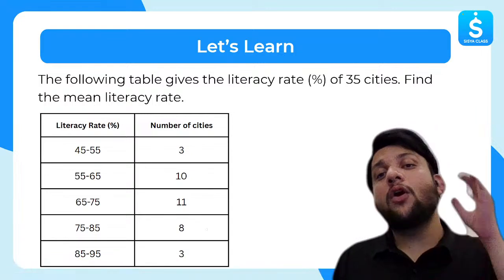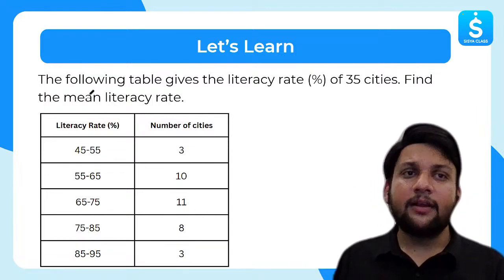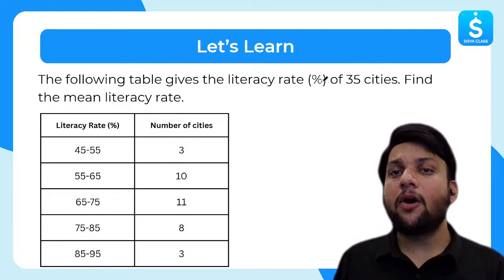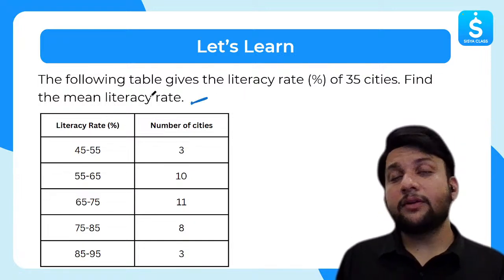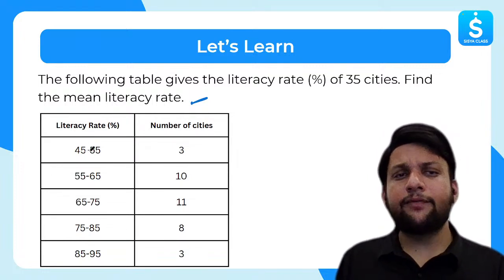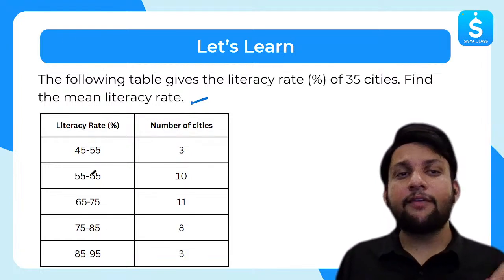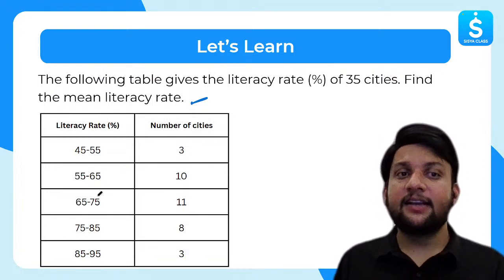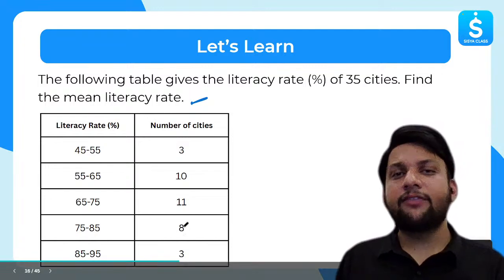Okay. Now, but if we have continuous data, how will I find the mean? So let's look at this question. The following table gives the literacy rate of 35 cities. So we have 35 cities. We have to find the mean literacy rate. So how to read this table? See, literacy rate is divided in intervals. So 45 to 55% literacy rate, we have 3 cities. Literacy rate for 55 to 65%, we have 10 cities. 65 to 75, 11. 75 to 85, 8. 85 to 95, 3. Now we have to find the mean.